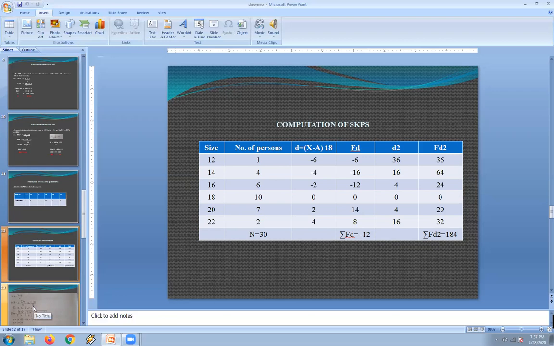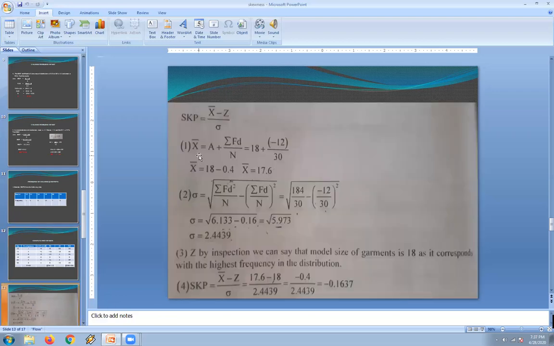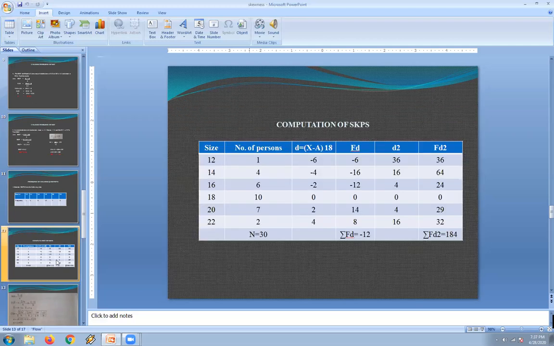In the shortcut method, the formula for the calculation of mean is: mean equals A plus sigma fd by n. To substitute these values, we need to calculate the values in the columns. So now we'll have to do the total of f, to get n. In the same manner as we do in averages, here n equals 30. Now we'll have to do the deviations with the help of the assumed mean.